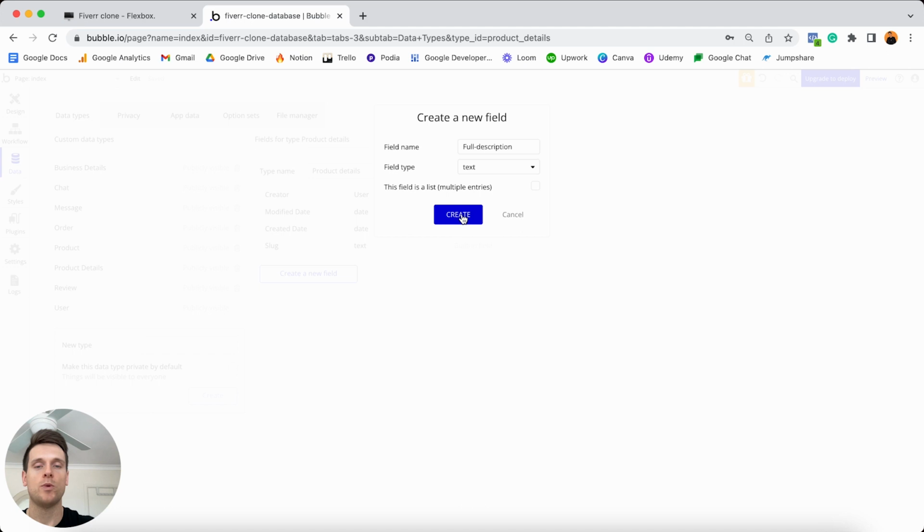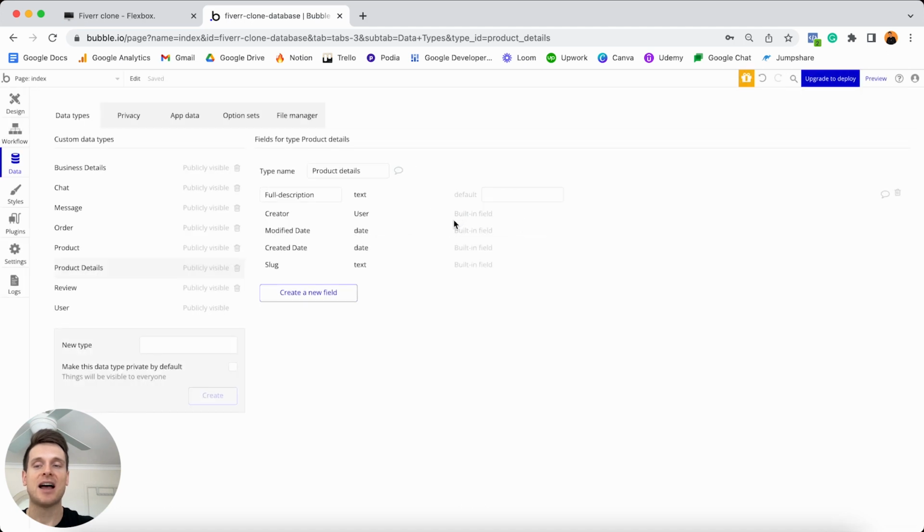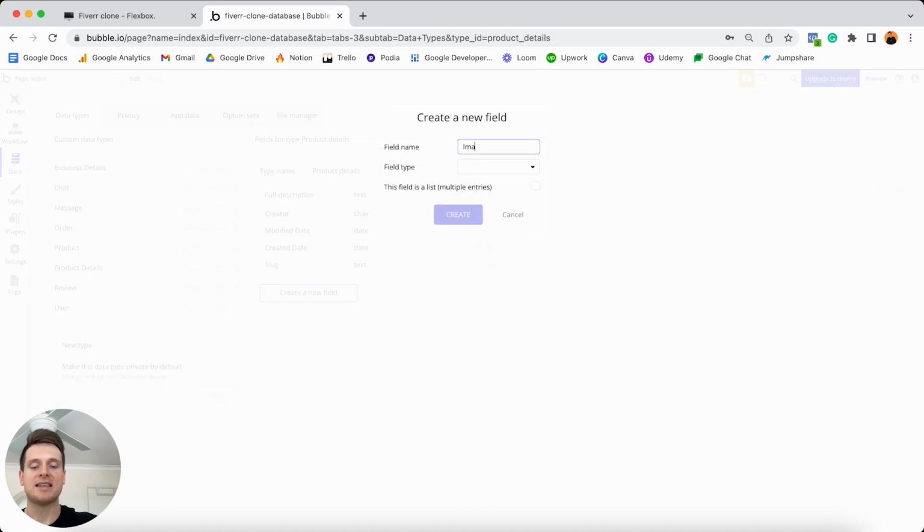It's just a text field. We can create this. And the last field we'll need to add is known as the images. So this is where a freelancer can update any additional images they want to display on their product page that we're going to build out.